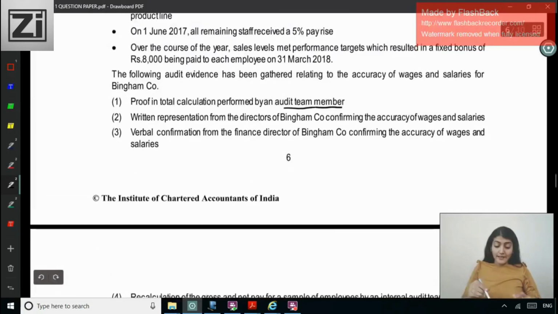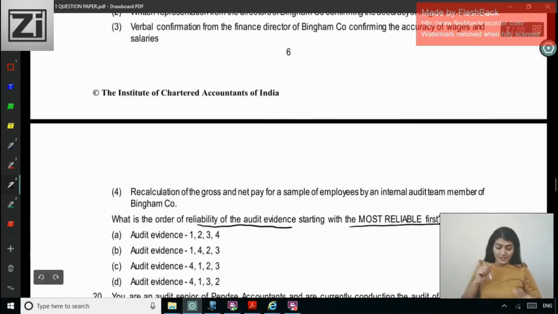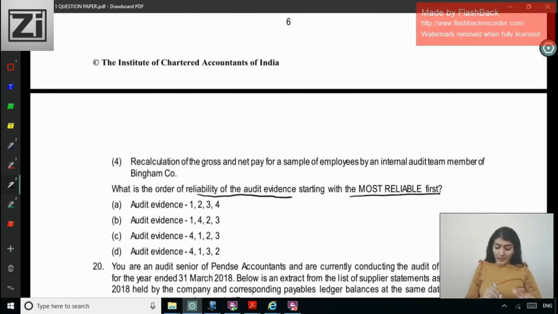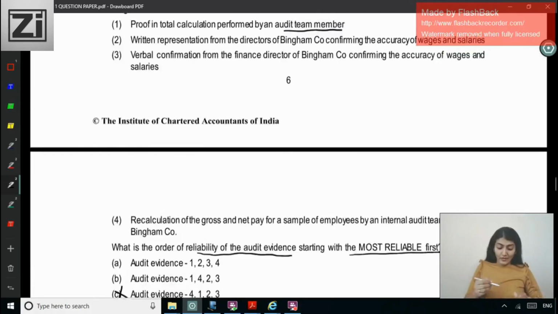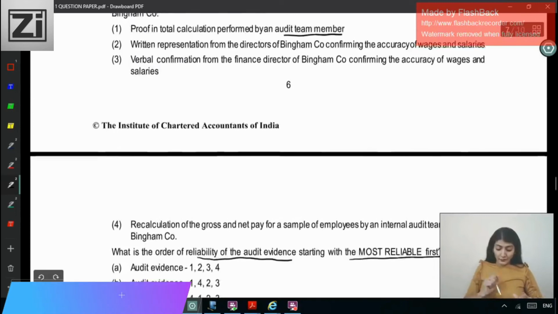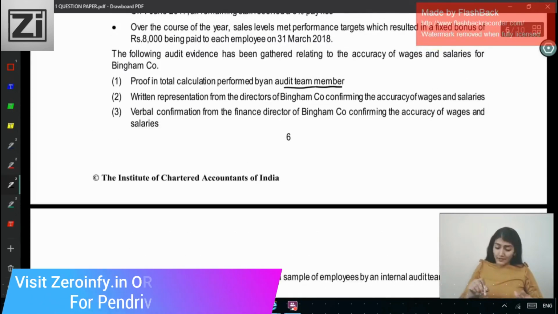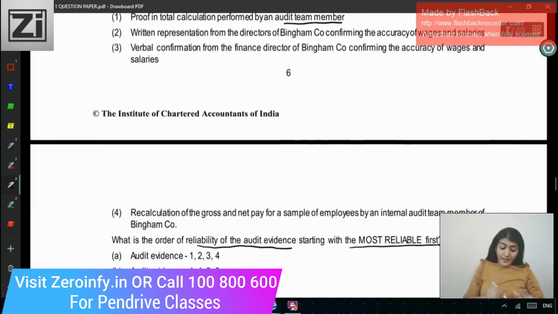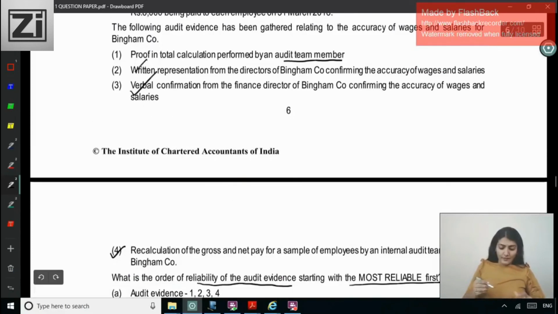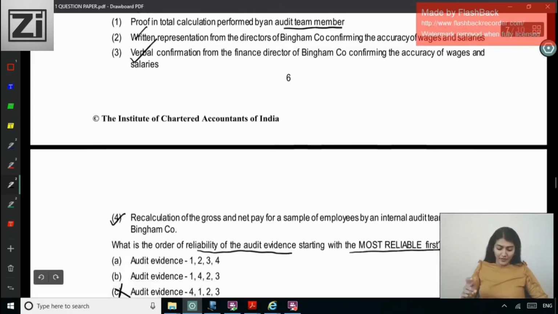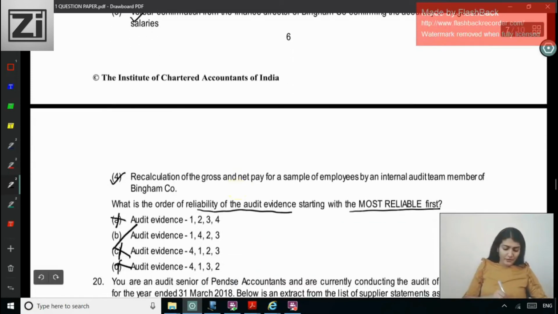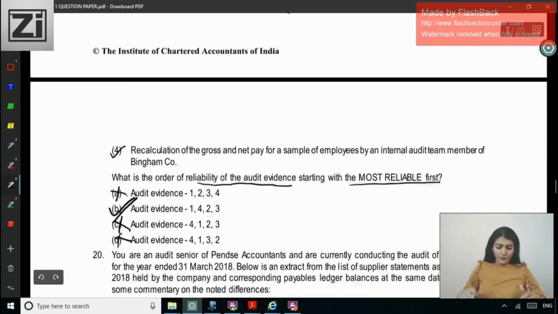Right, so done by an internal audit team member, right? So obviously directly done by the auditor, right? So that is going to be more reliable. Recalculation done by internal audit team member, no, 4 cannot be the most reliable, right? So 1, and now within 1, next would be 2 or next would be 4. Alright, so proof and total calculation performed by an audit team member, then recalculation, that is 4, and then after that written and then oral, right? So that is why 1, 4, 2, 3. Right, so the correct option here is going to be B, right? 1, 4, 2, 3, right?